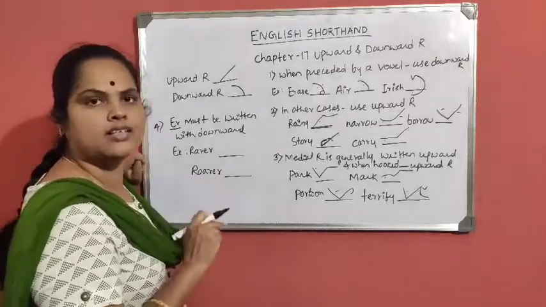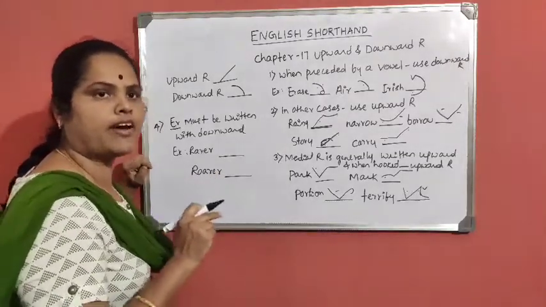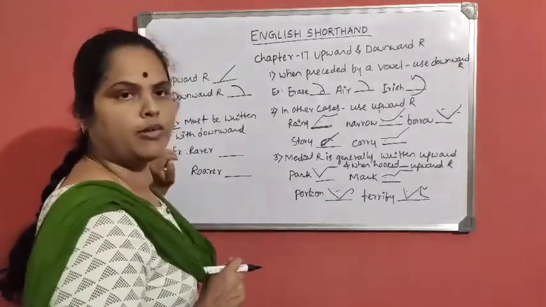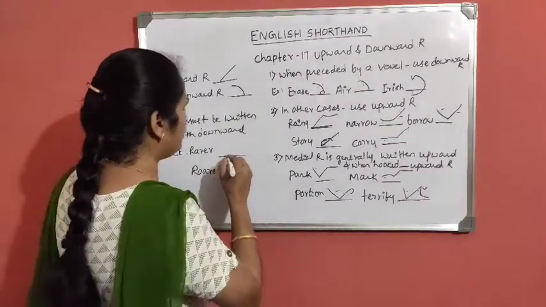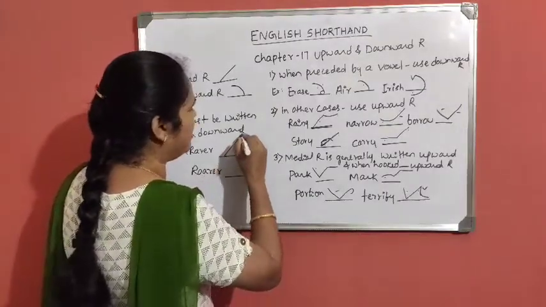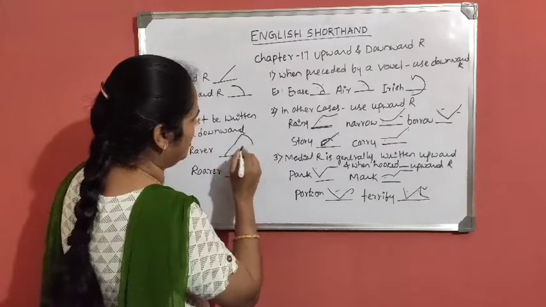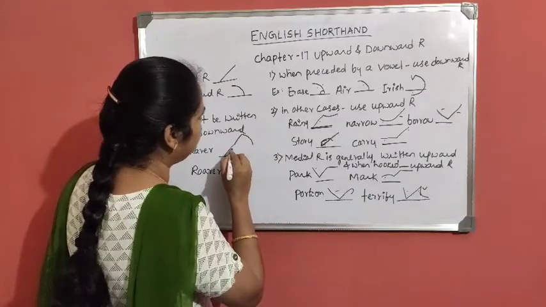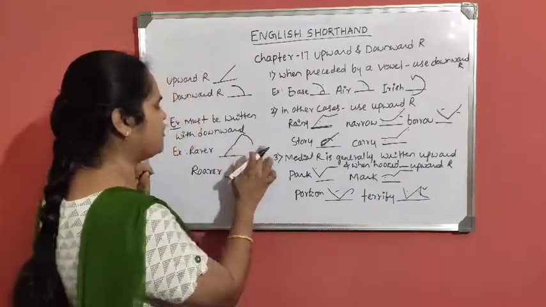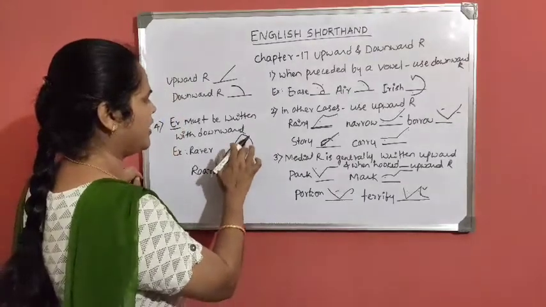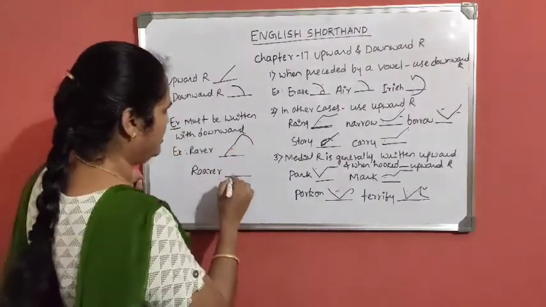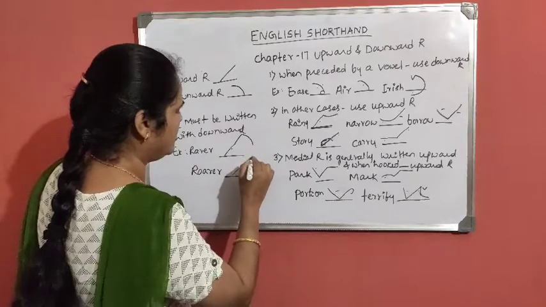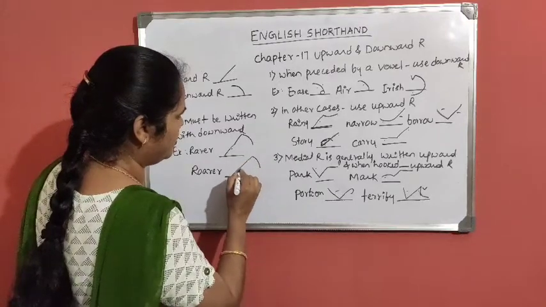When that ER sound comes, at that time we have to use the downward form of R. For example, rarer: R, then one more R. Here there are three forms of R. Rarer, then roarer, R, downward form of R.